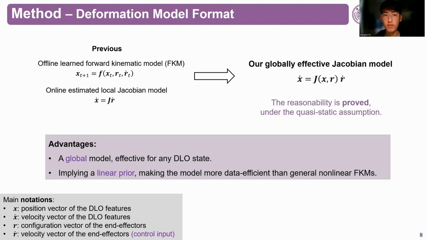As for the formulation of the deformation model, we use the local Jacobian in a global way. Here, our Jacobian model is not just a metric, but a mapping from the state to the Jacobian metric. The advantages are that it is both globally effective and more data efficient because it implies a strong linear prior. We proved the reasonability of this formulation under the quasi-static assumption.